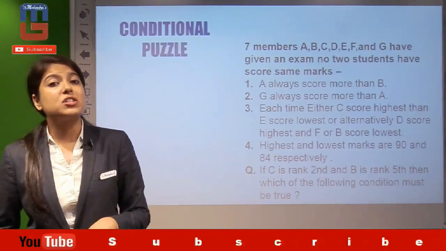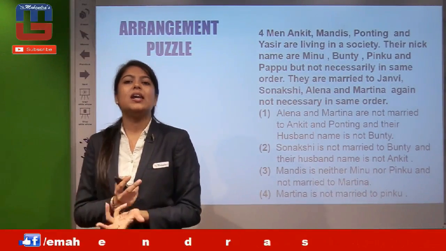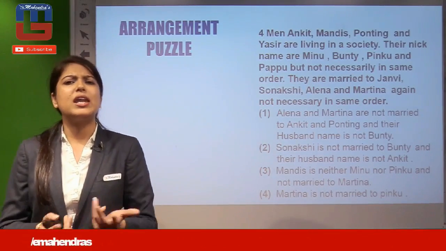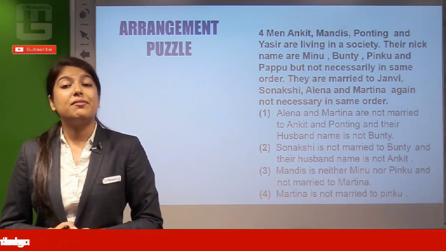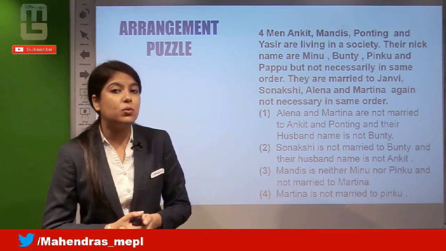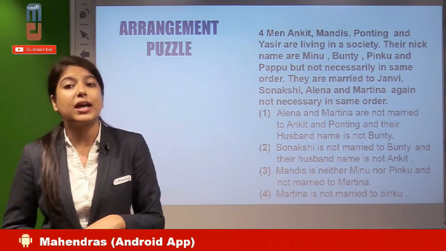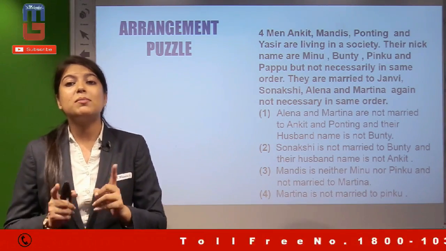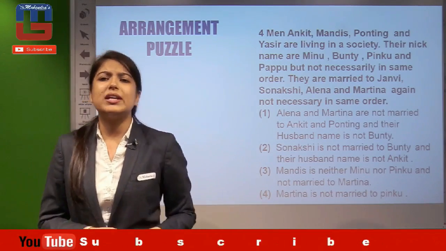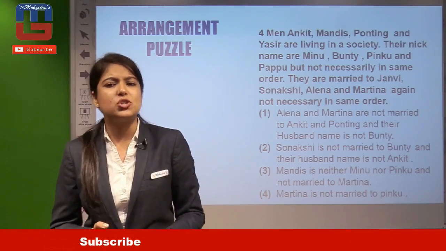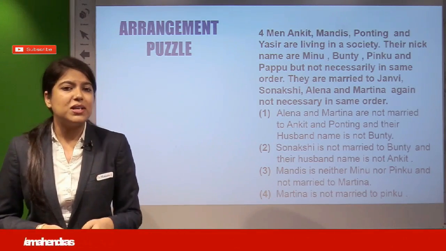If I talk about an arrangement based puzzle, it demands that some arrangement be made in the form of sitting, putting, or any way. 4 men, a question is given likewise: Ankit, Mandes, Ponting and Yasir are living in a society. Their nicknames are Meenu, Bunty, Pinku and Pappu, but not necessarily in the same order. They are married to Janvi, Sunakshi, Elena, Martina, again not necessarily in the same order. Now Elena and Martina are not married to Ankit. This is basically a direct arrangement question where you have to arrange the married couples, or the partners, husbands and wives, and where they are actually living. So directly this is an arrangement based question.